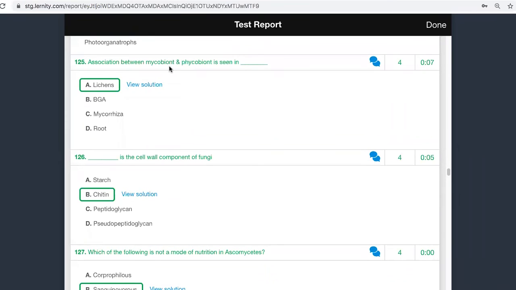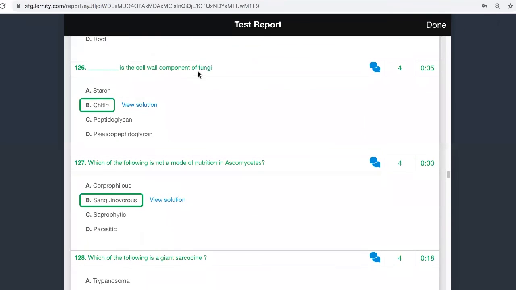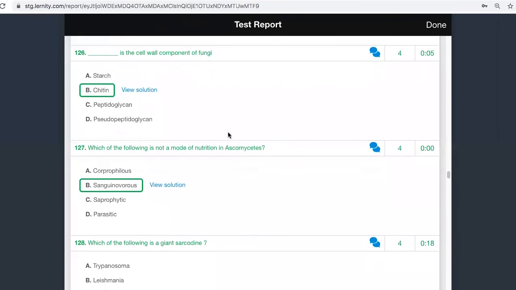Association between phycobiont and mycobiont is called lichens. I think this is a very simple question, 125, so I'm not going to take too much time on it. Dash is the cell wall component of fungi. We have studied ample about it. Chitin. I'm not going to say much about it, so this is kind of there.